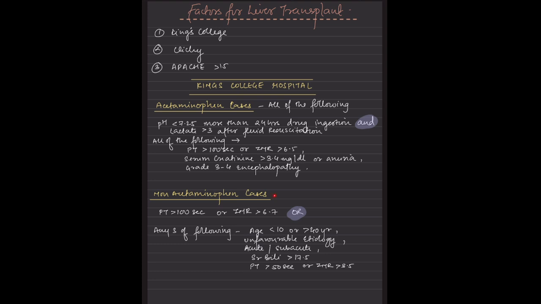Then next, coming to the non-acetaminophen cases. In this, the PT is more than 100, INR is more than 6.7, or any three of the following: the patient's age is less than 10 or more than 40 years, there is an acute or subacute onset of illness, there is an unfavorable etiology, serum bilirubin is more than 17.5, and PT is more than 50 seconds or INR is more than 3.5, just half of these.